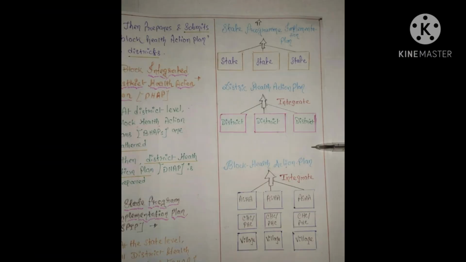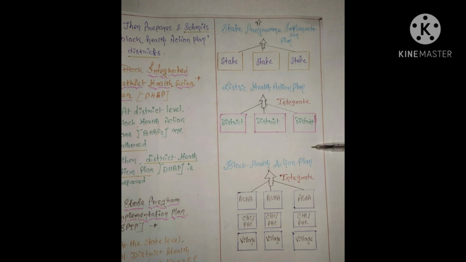Bottom-up approach means downward to upward. From all the villages, CHC, PHC, ASHA, we gather all the inputs, all the goals from all these small villages and CHC, PHC and ASHA. Then we make a document that is called Block Health Action Plan.